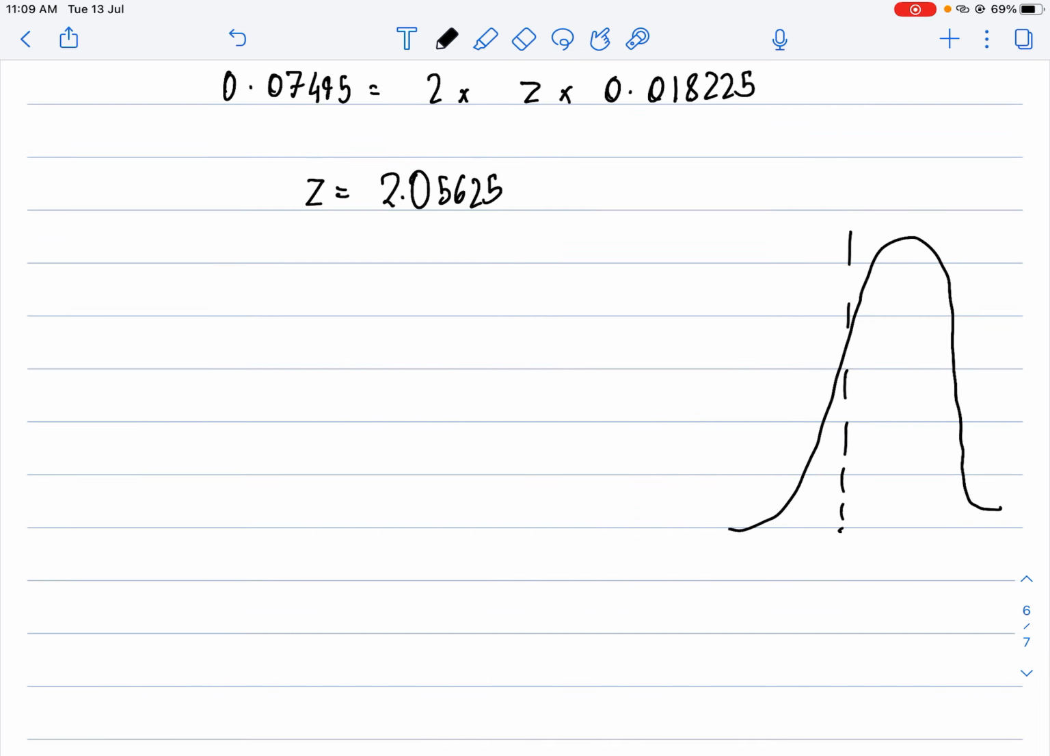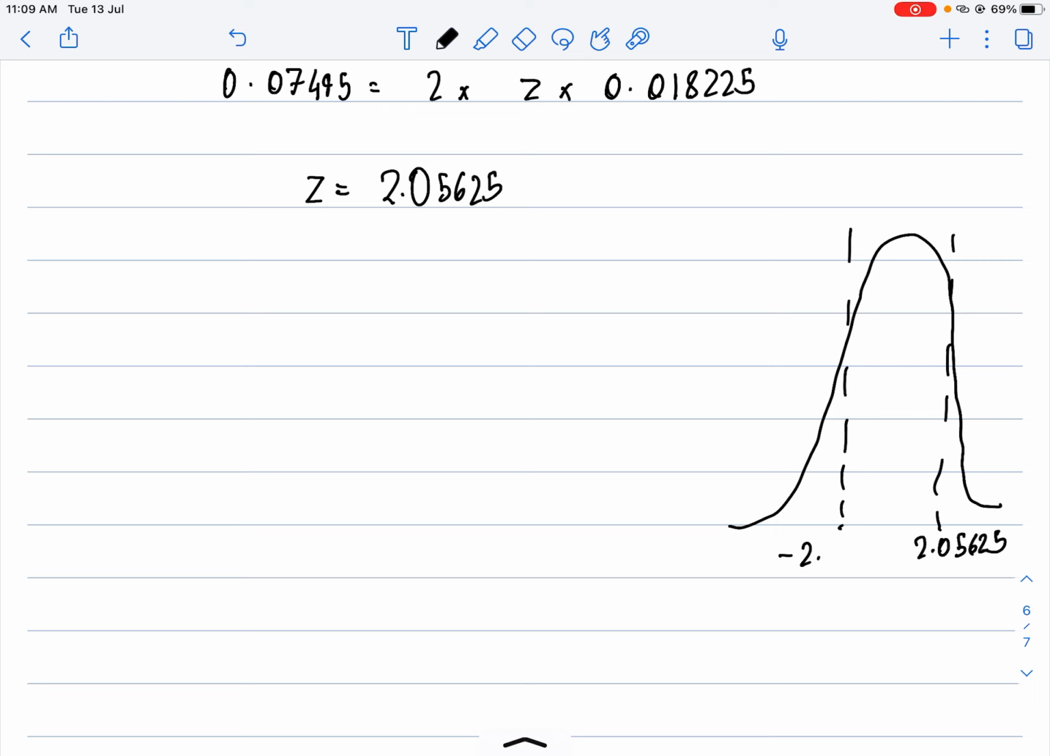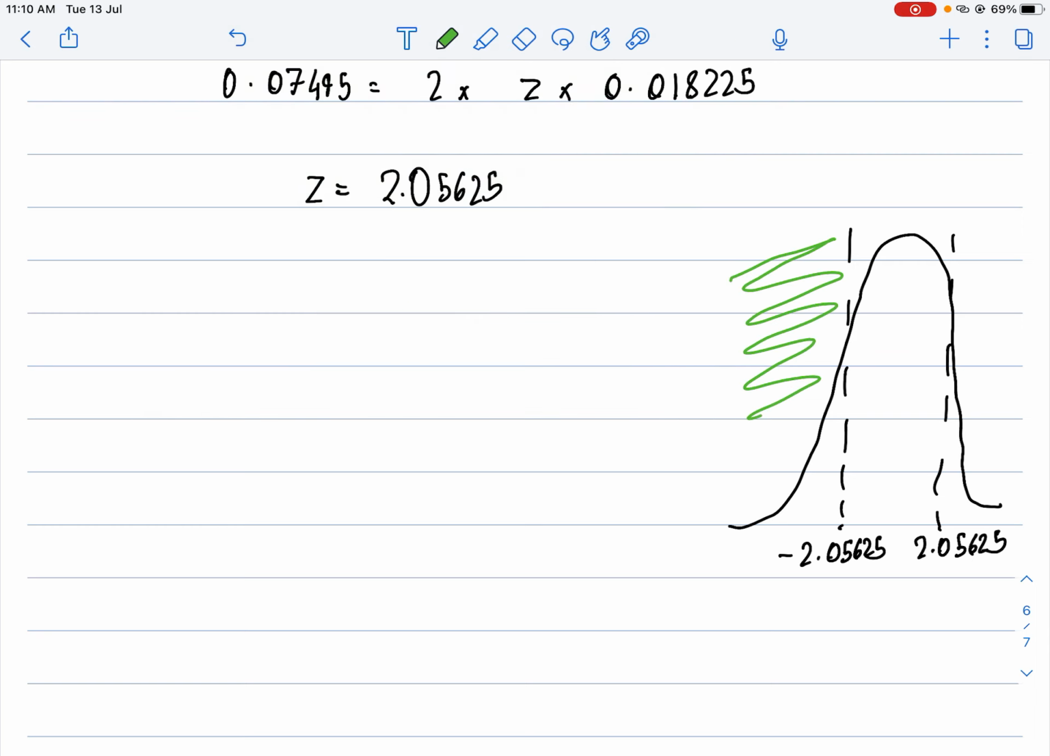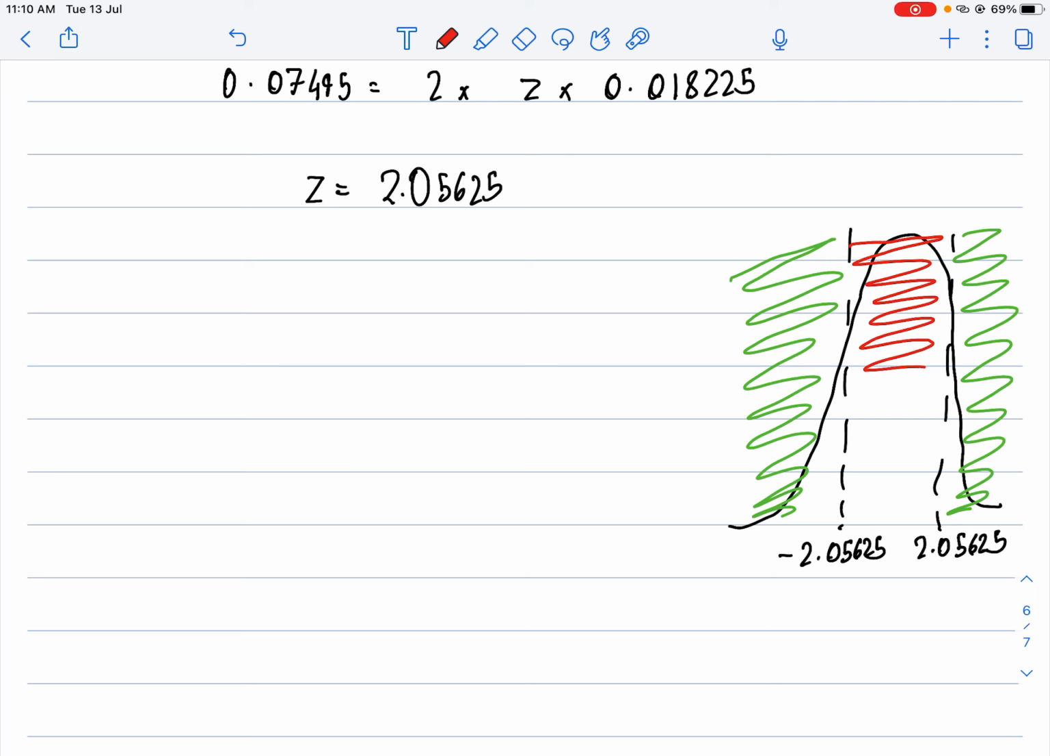Now if I draw a graph here, because you need to understand this graphically, correct? I have two z values here. The first z value is 2.05625 and here this is minus 2.05625. And because of this, the area in green, which I am shading, is equal. But now we need the area in red. So first I can calculate the area more than this z value.